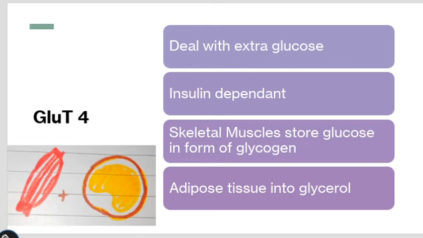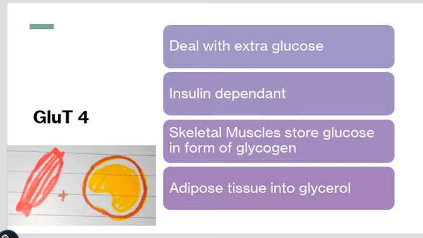But if there is an extra amount of glucose present, that will be transported by glucose transporter 4 into the skeletal muscle cells as well as the adipose tissue cells. These cells basically store the glucose. Skeletal muscle stores it in the form of glycogen, while adipose tissue stores it in the form of glycerol, which is then converted into triglycerides.